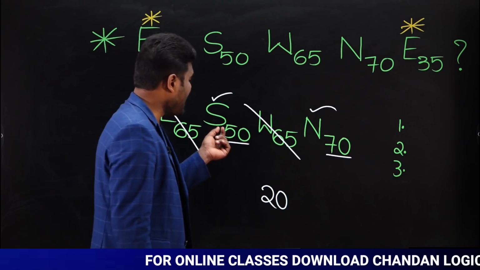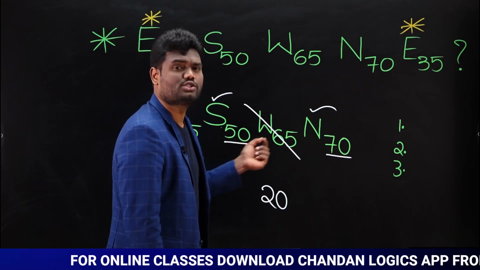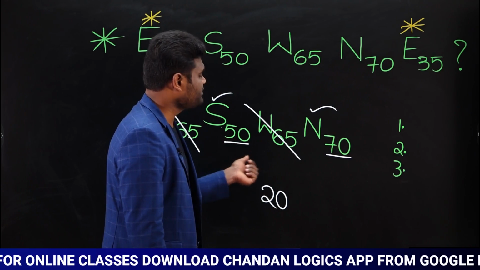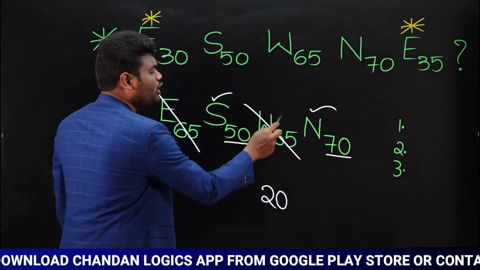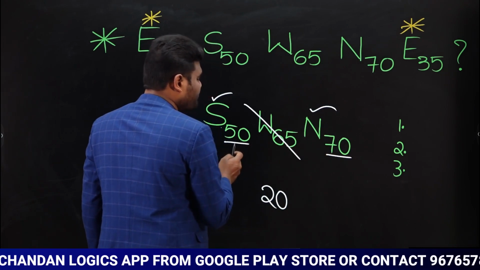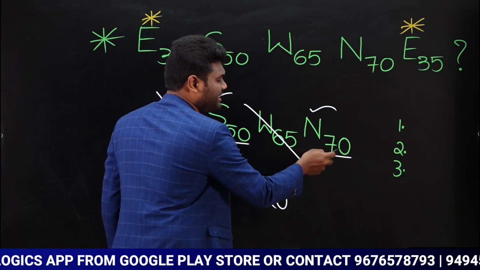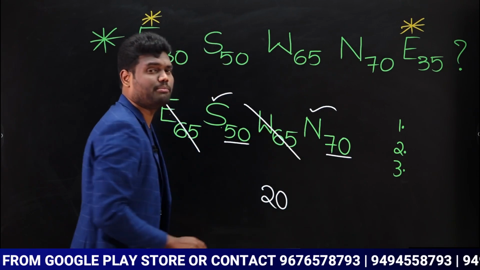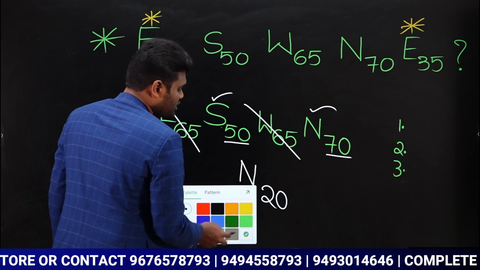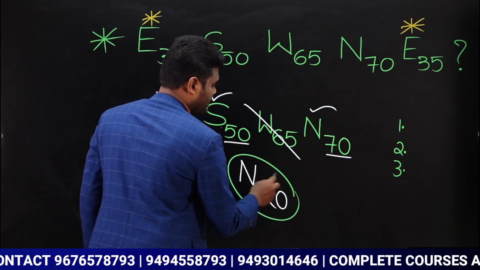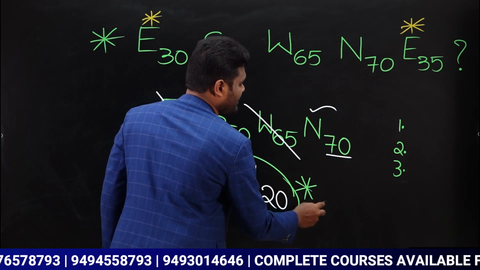I told you highest value is going to be your direction. Now out of these two, highest value is what? Out of these two, highest is nothing but north. Yes or no? Which means 50, 70, highest value is 70. And for 70, direction is nothing but north direction. Yes or no? So direction is going to be north. So we can say answer for this question is going to be north 20 meters.